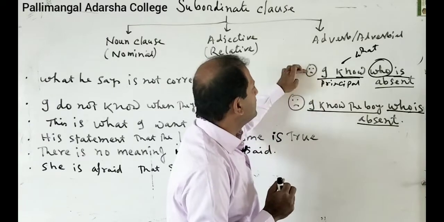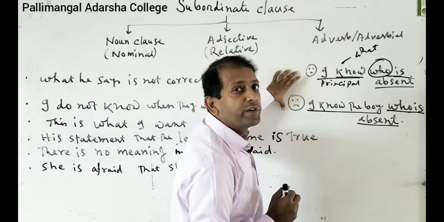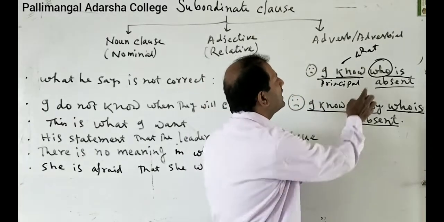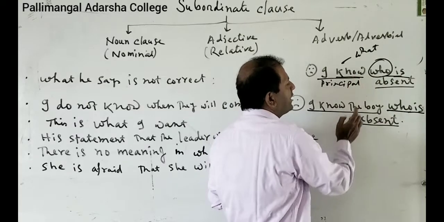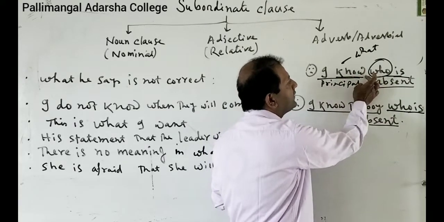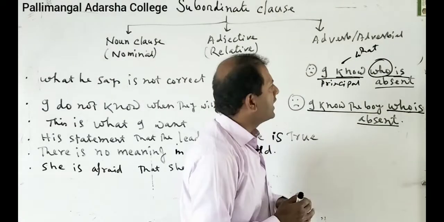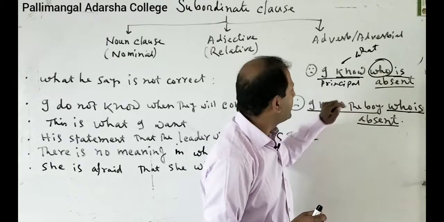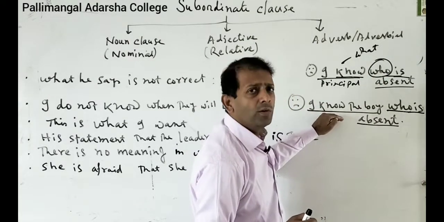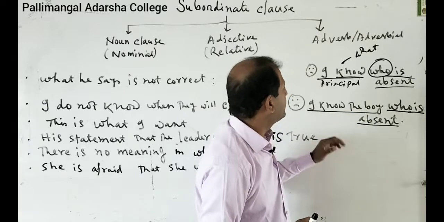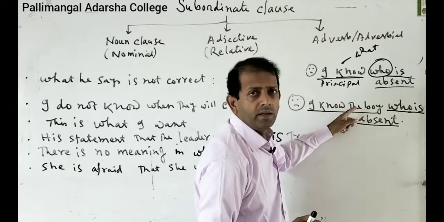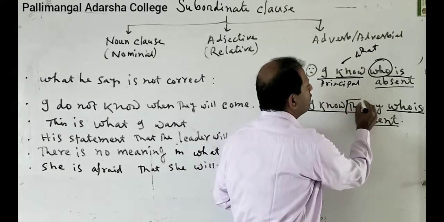Look here. There is a basic difference between these two sentences. In the first, after the verb there is no object before the WH word. But here, in I know the boy, the boy is the object of the word know, and the boy is a noun phrase.